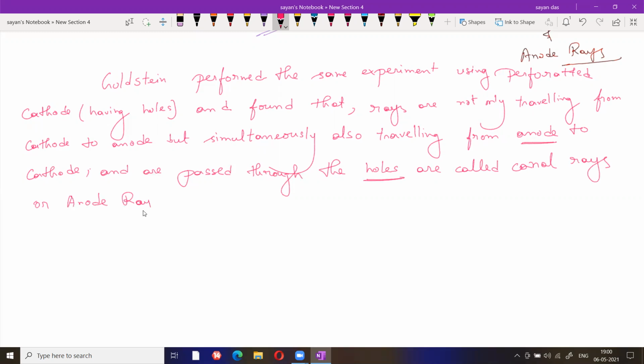Why this is known as anode rays, why this is known as canal rays, is it clear? It passes through the hole, that's why this is called canal. Canal means holes, and it moves from the anode towards the cathode, that's why this is called anode rays. Any doubt? This part is clear? Characteristics.